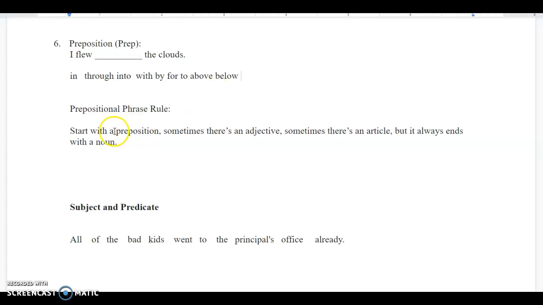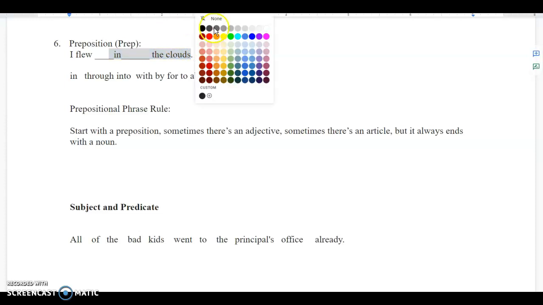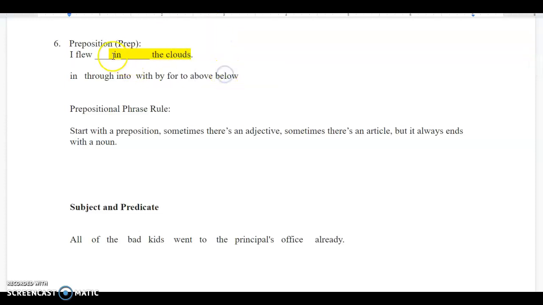Now, the prepositional phrase rule. Here is a prepositional phrase: I flew in the clouds. In the clouds would be your prepositional phrase. The prepositional phrase rule says it starts with the preposition. So here's the preposition. Sometimes there's an adjective. Sometimes there's an article.